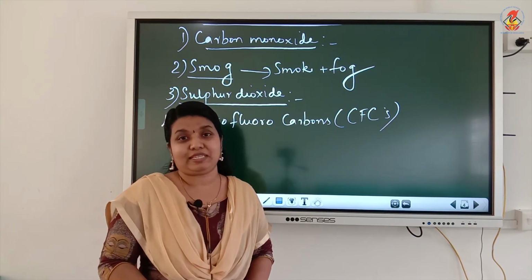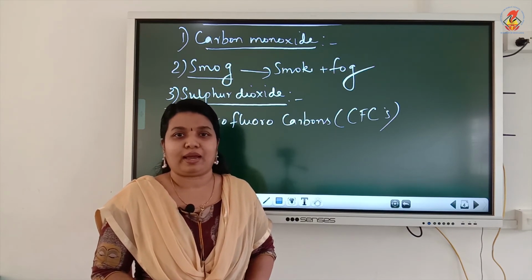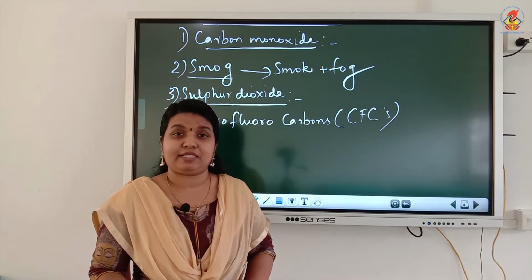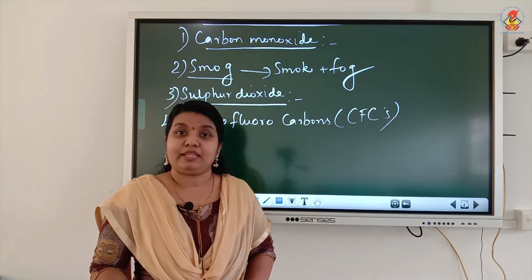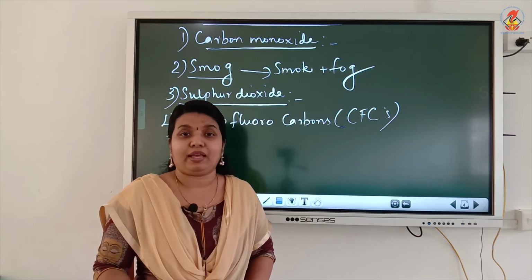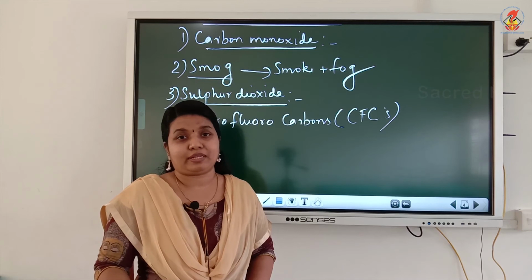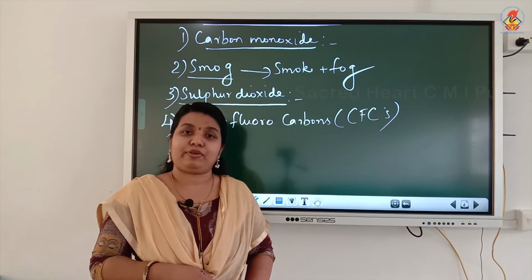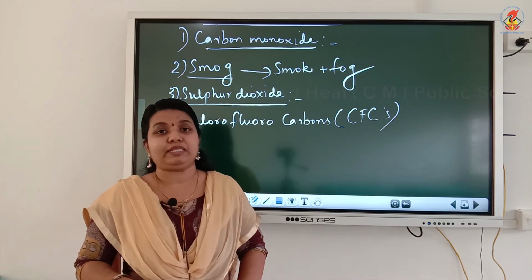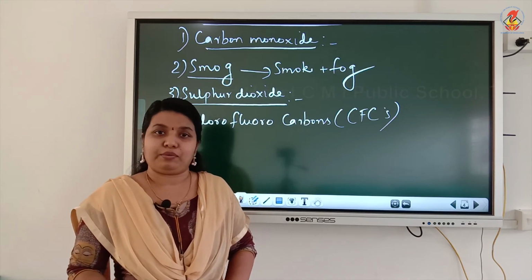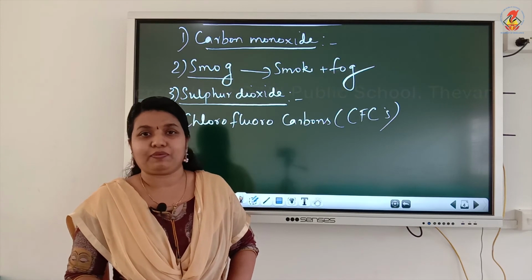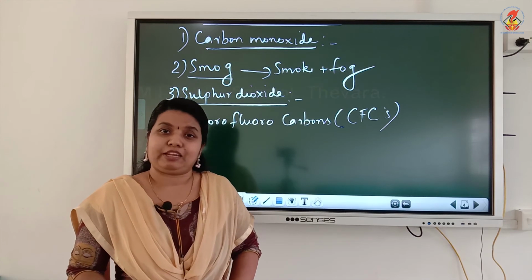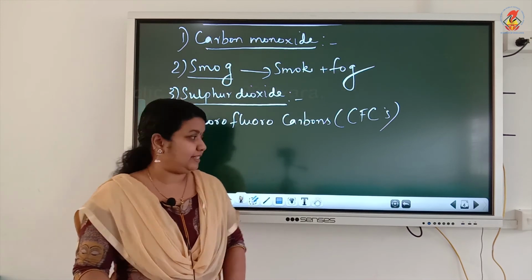So that's about CFC, chlorofluorocarbons. These are produced from refrigerators, air conditioners and aerosol sprays. They damage the ozone layer of the atmosphere. The ozone layer protects us from the harmful ultraviolet rays of the sun, and as a result of excessive usage of chlorofluorocarbons, holes are produced in the ozone layer. But nowadays, instead of chlorofluorocarbons, less harmful chemical substances are used in refrigerators and air conditioners.